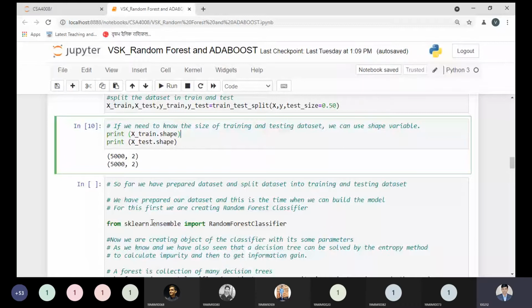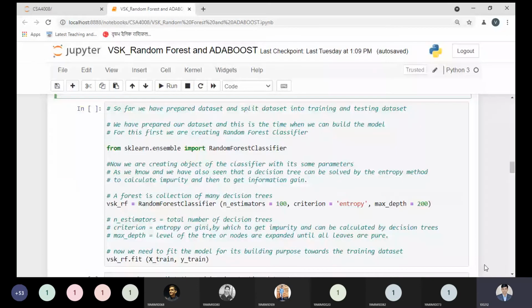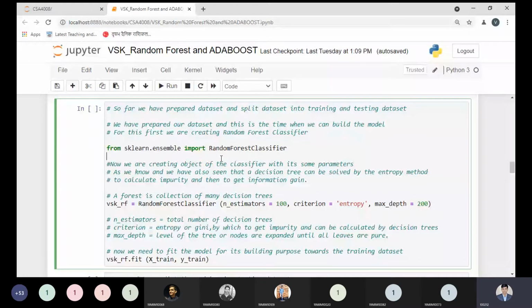Our starting point is to create the first model, that is the random forest. So I'm trying to create the random forest classifier. RandomForestClassifier is the name of the class, and it is part of the ensemble library from the sklearn package, as we have seen in the previous part.